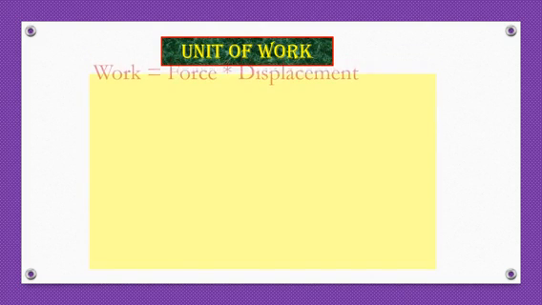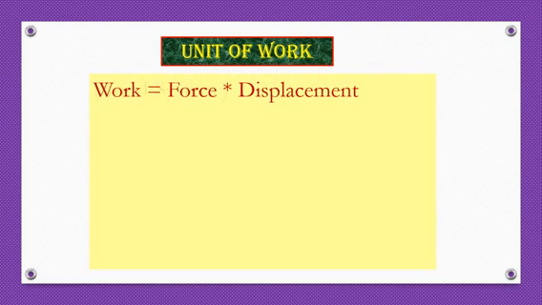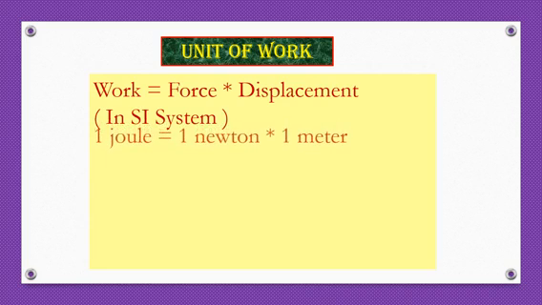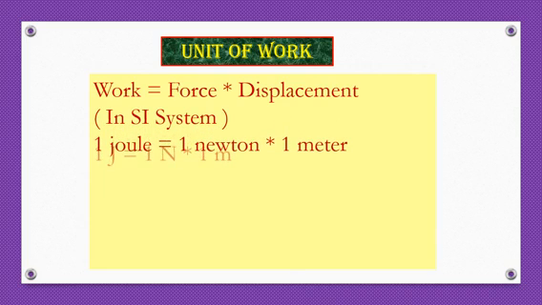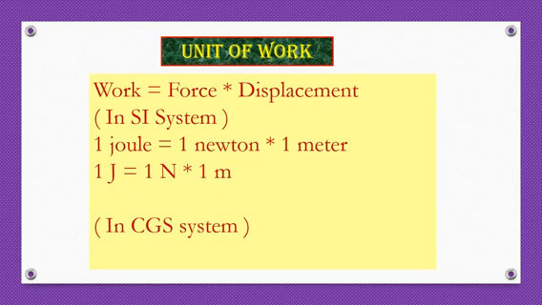Now the unit of work. What is the unit of work? Work is equal to force into displacement. In SI system, the unit of force is Newton and the unit of displacement is meter. Thus 1 joule is equal to 1 Newton into 1 meter, that is 1 J is equal to 1 N into 1 m.